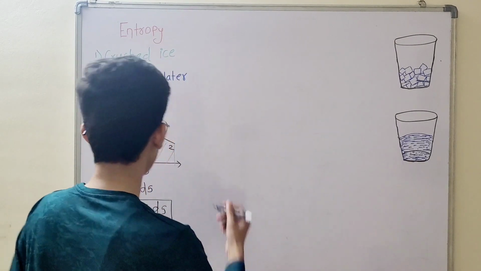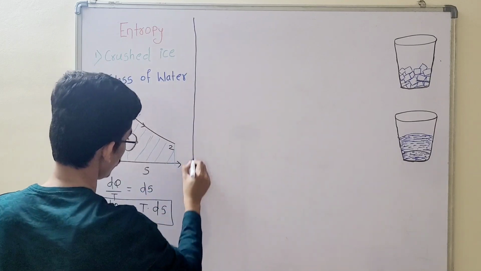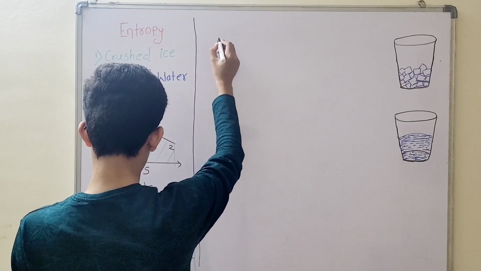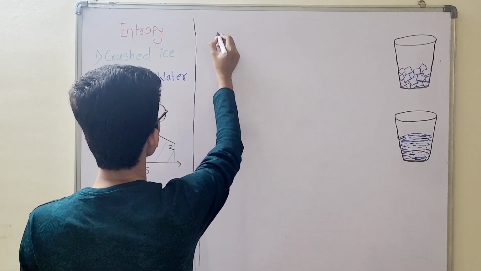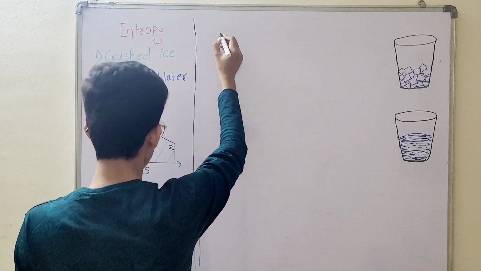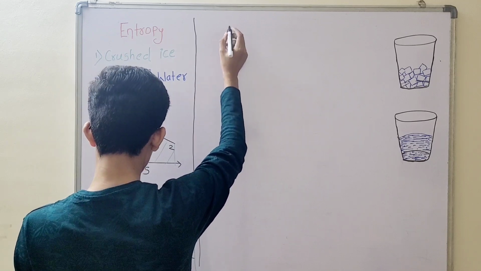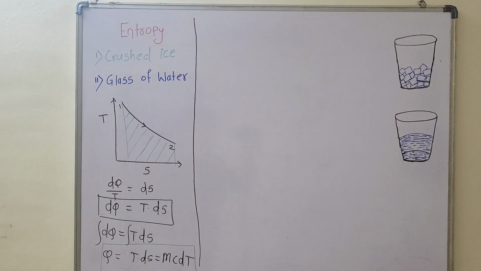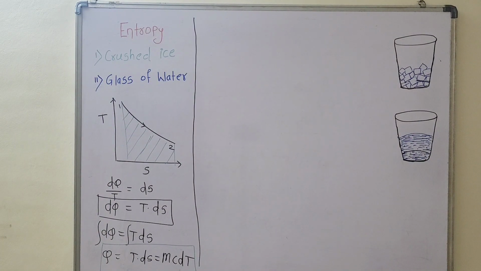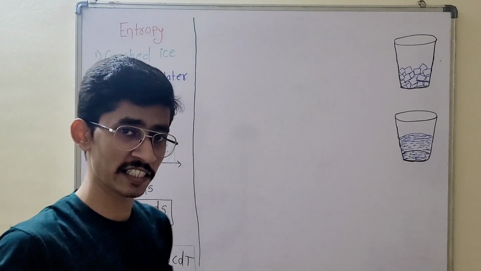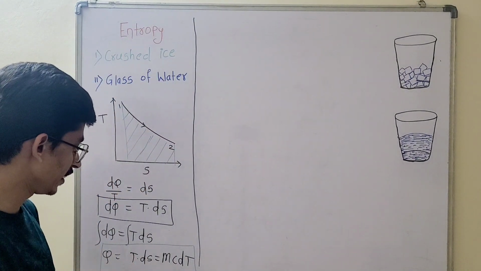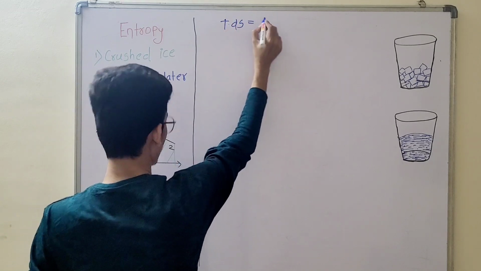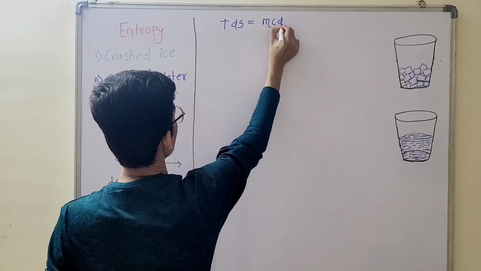So look here. If I want to find the change in entropy, Q is equal to mc dT. We take this expression, dQ is equal to T dS, so T dS is equal to mc dT.